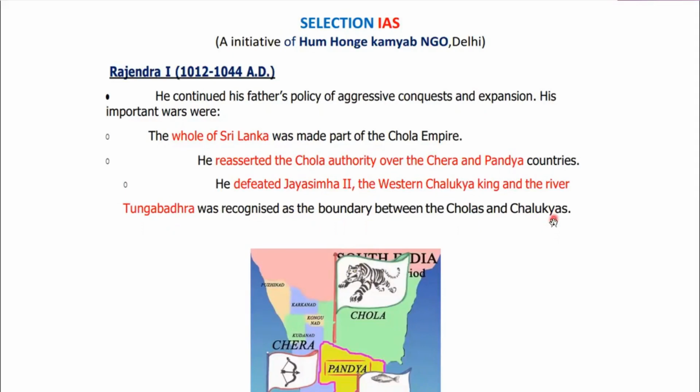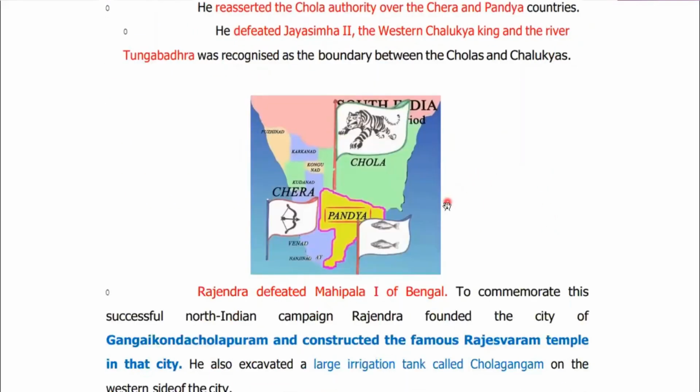With the help of this picture, I want to tell you that at that point of time there were the Chola, Chera, and Pandyas. Cheras were mainly in the Kerala region, Pandyas in southern India, and Cholas mainly in the Andhra Pradesh region. They were associated with symbols. The symbol of the Chola Empire was the tiger. In the case of the Pandyas, it was the fish, and in the case of the Cheras, it was the bow.